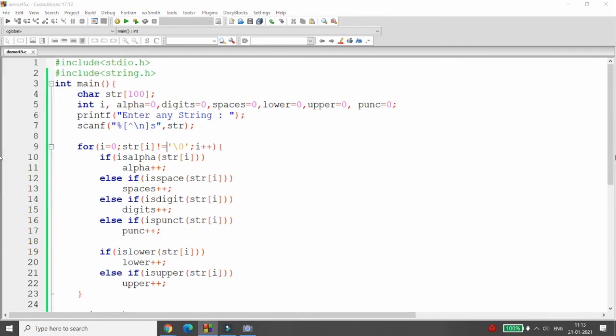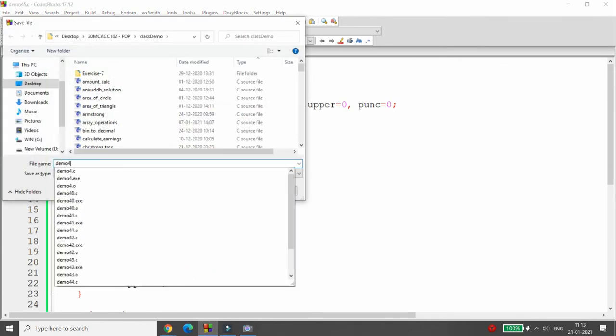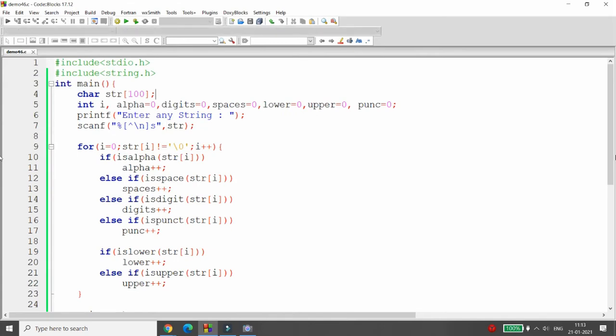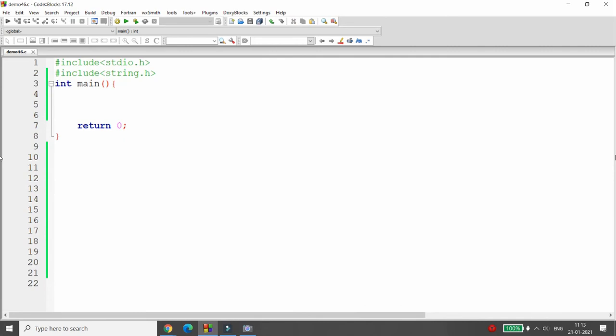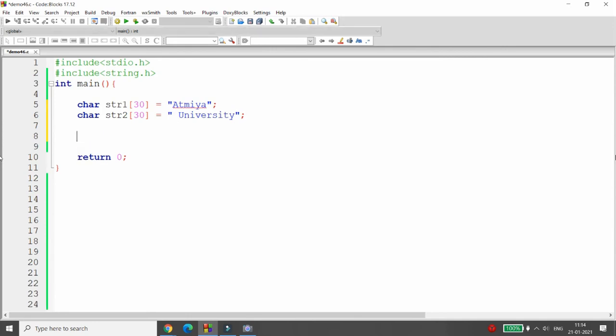Let me save the program as demo 46. Now what do I want to do? I want to concatenate two strings. So I am writing here char str1 of 30 is equal to ATMIYA, char str2 of 30 is equal to university, right? Now I want to concatenate the two strings. Here, if you look carefully, I am writing a space, right? Now I want to concatenate.